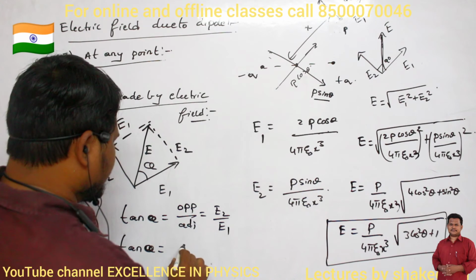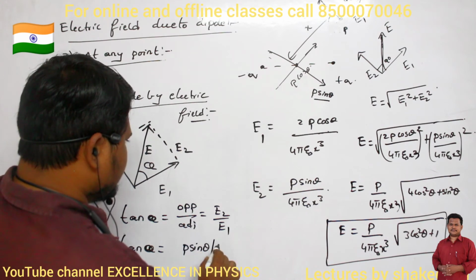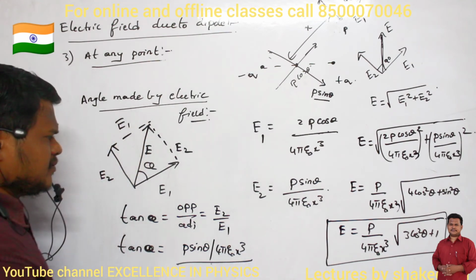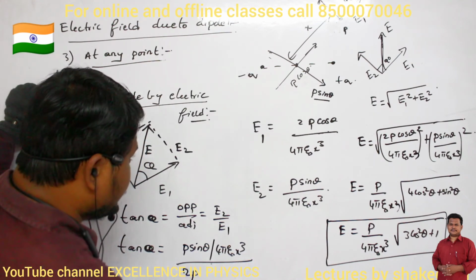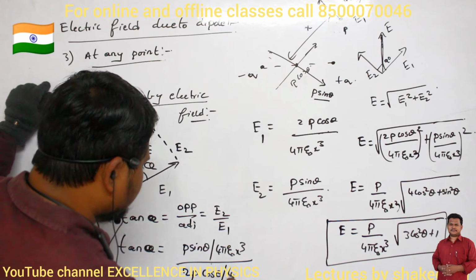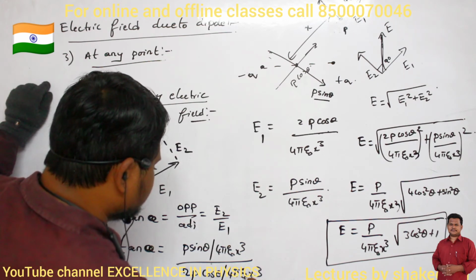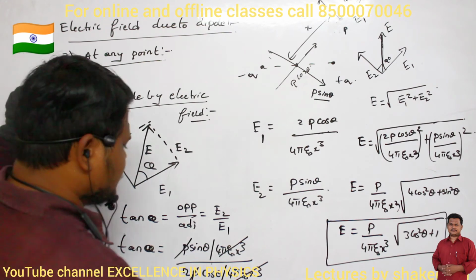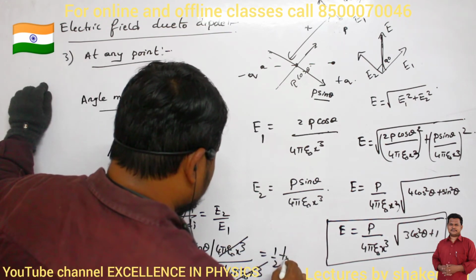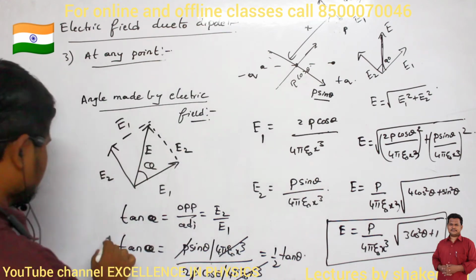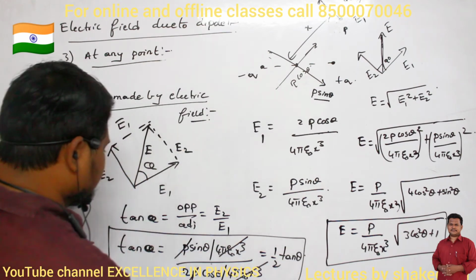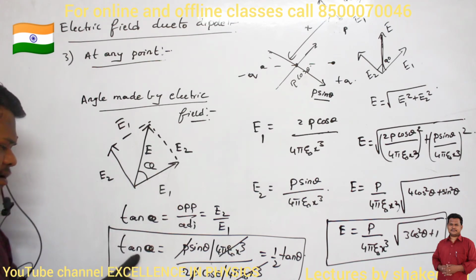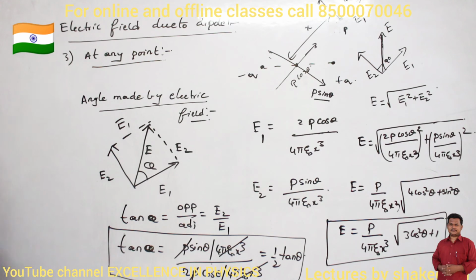So tan alpha is equal to E2, which is p sin theta divided by 4 pi epsilon naught x cube, divided by E1, which is 2p cos theta divided by 4 pi epsilon naught x cube. 4 pi epsilon naught x cube cancels, p and p get cancelled. So therefore it is equal to half tan theta. This is the direction of the resultant electric field made with E1. Tan alpha is equal to half of tan theta.